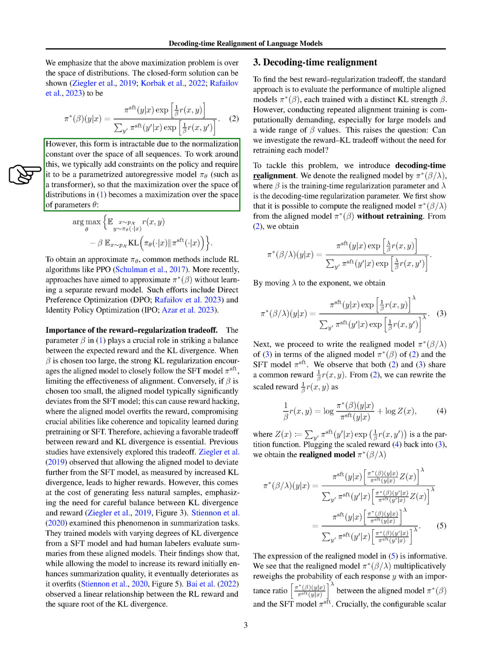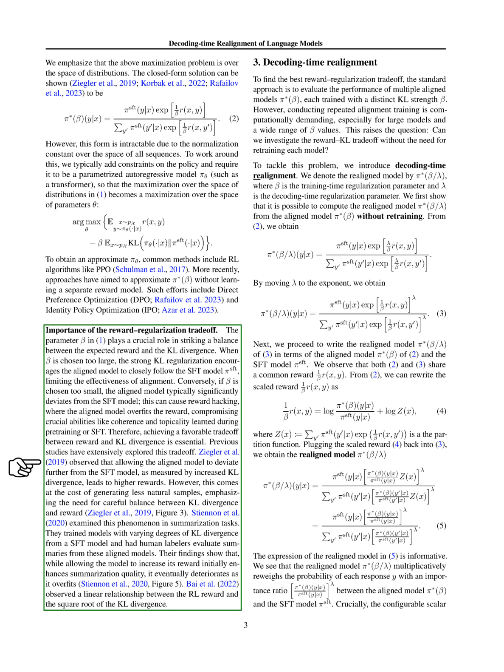Section: Importance of the reward regularization trade-off. We're discussing the importance of finding the right balance between rewards and regularization when training models. The parameter beta plays a key role here. If beta is too high, the model sticks too closely to the standard model it's being aligned with, which can limit its effectiveness. On the other hand, if beta is too low, the model might stray too far from the standard model, leading to issues like overfitting to rewards and losing important qualities like coherence and topic relevance.